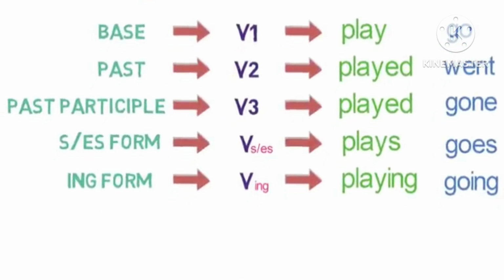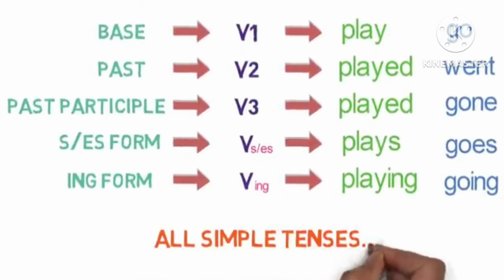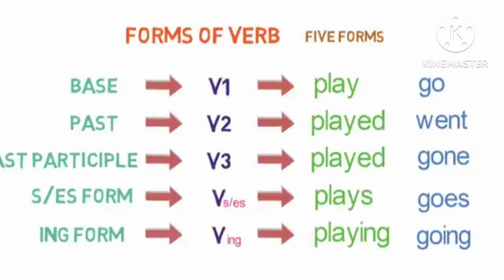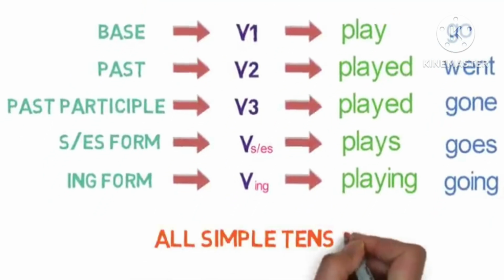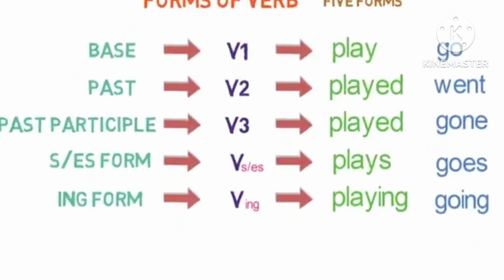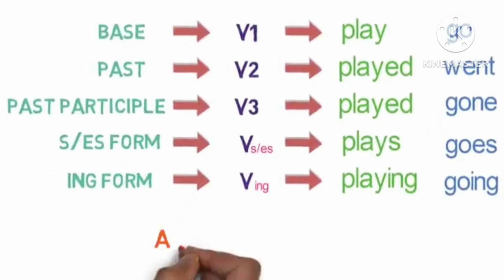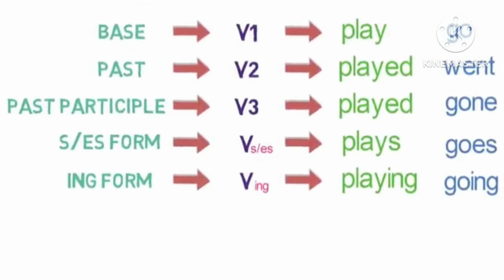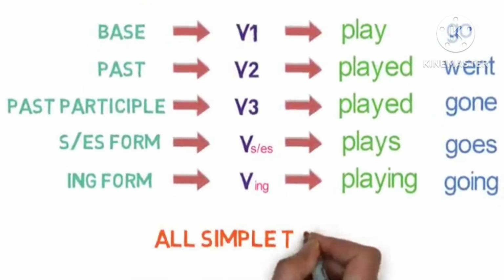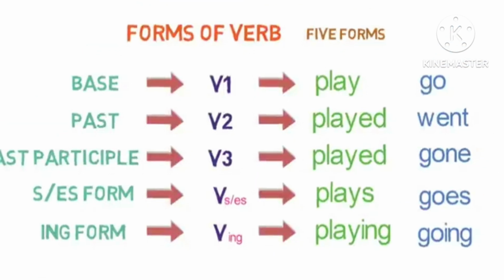The past form V2 is played, went. The past participle V3 is played, gone. The s or es form of the verb will be plays or goes. The ing form of the verb will be playing or going.